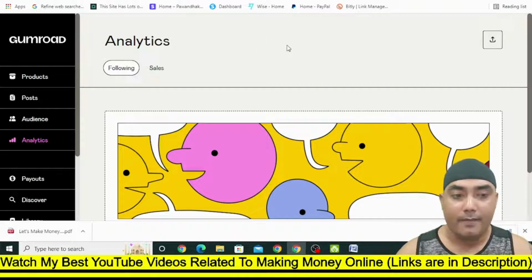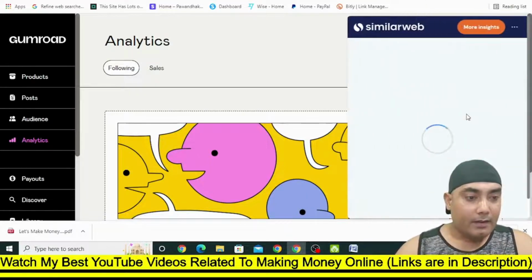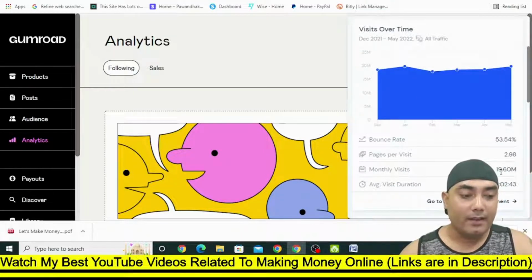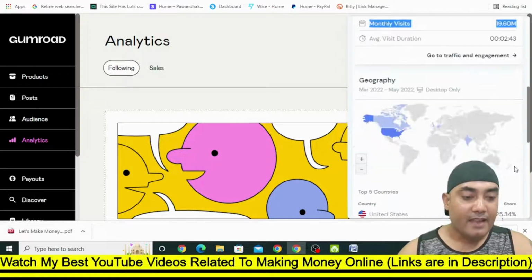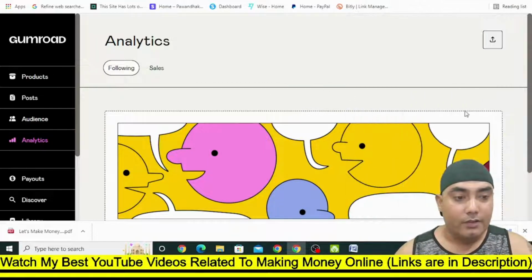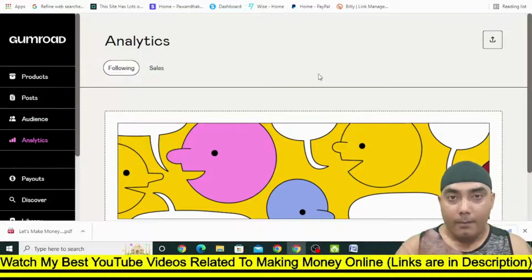Inside this platform, if you have any doubt about where traffic comes from, let me show you. They receive 19.60 million, about 19 million traffic monthly. Their monthly visit is 19 million, as you can see here. Most of the traffic comes from the United States and also from other countries like UK, India, Canada, Germany. So it's worth publishing ebooks, and you can also publish your course or a blog post to sell on this platform.